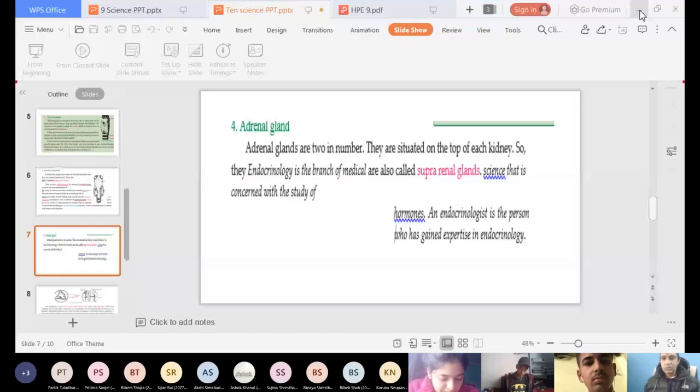Okay, so that adrenaline hormone is very important for our body because it maintains blood pressure and it helps to face emergency conditions. That's why it is called gland of emergency. Remember.